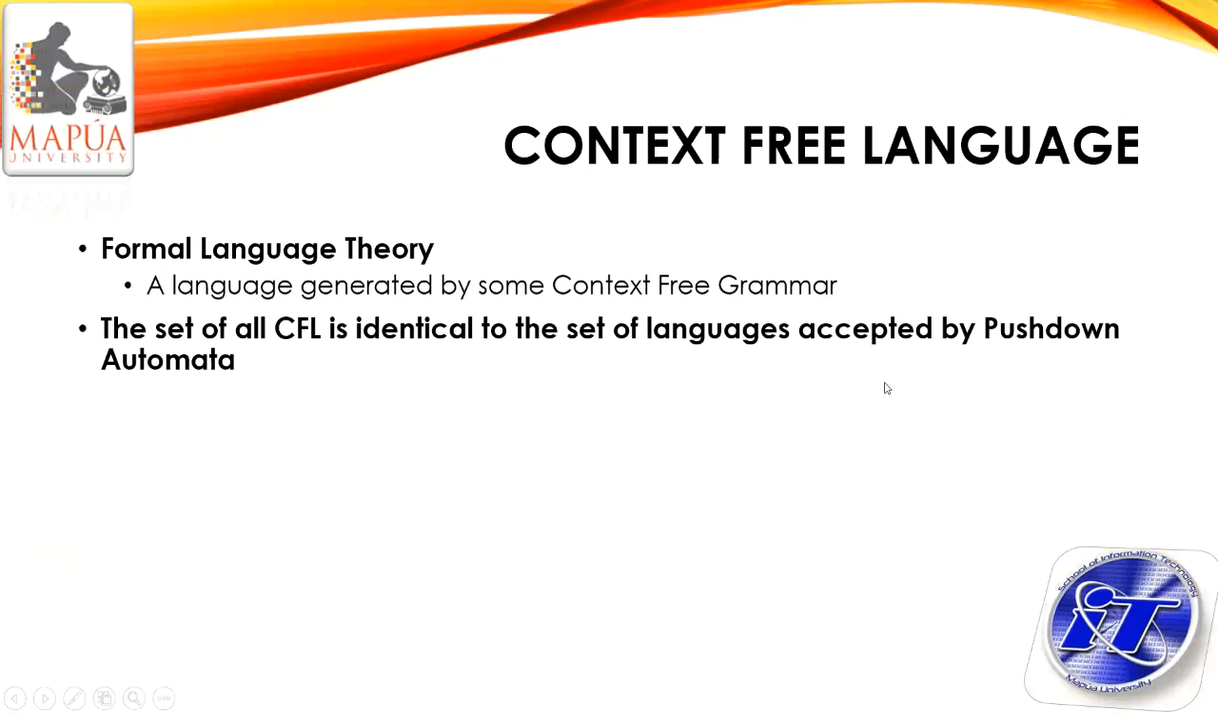Now, let's discuss context-free language, which is the language created by context-free grammar. Again, context-free languages are generated by context-free grammar. The set of all context-free languages is identical to the set of languages accepted by pushdown automata. Pushdown automata is different from finite automata. Pushdown automata is the one that accepts context-free language, which is generated by context-free grammar.